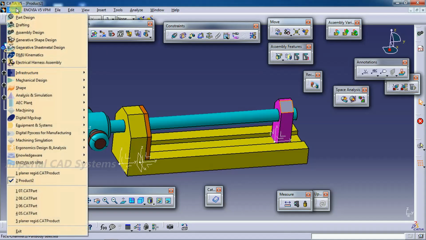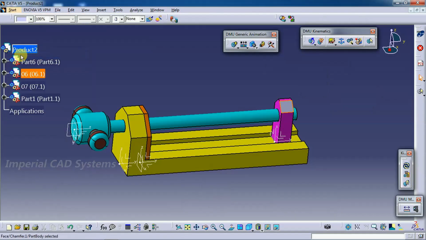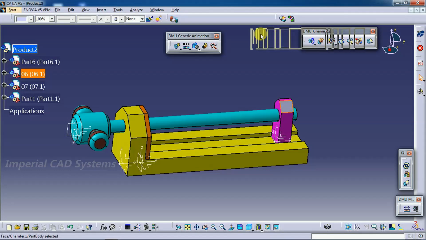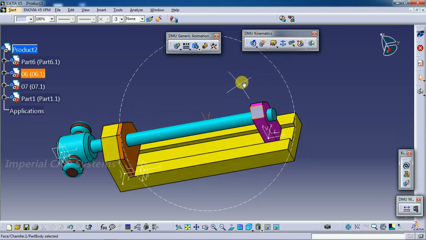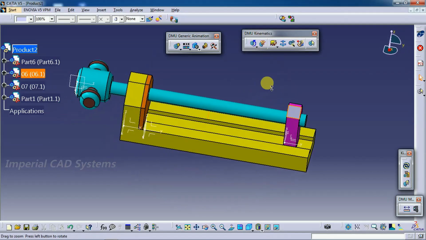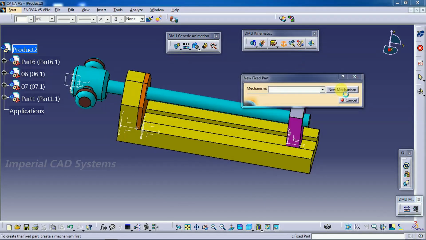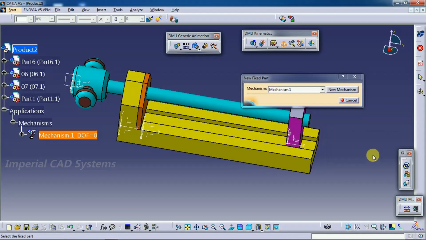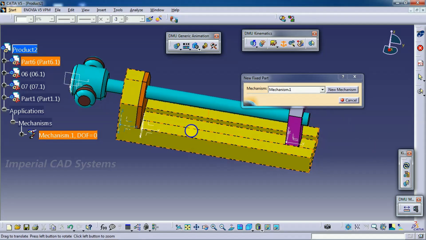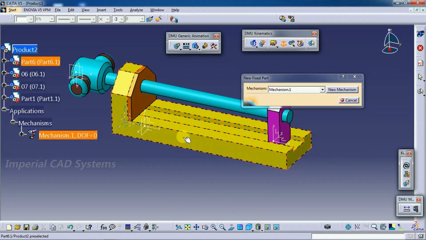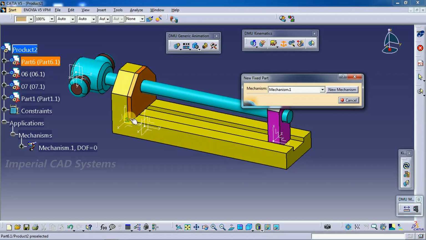Go to start, DMU Kinematics. Here we have our DMU Kinematics workbench. Then first create mechanism, go into fixed part, new mechanism, go for OK. Select this vice base. Here mechanism is created.